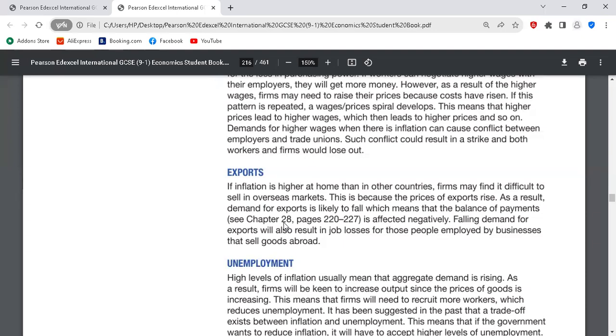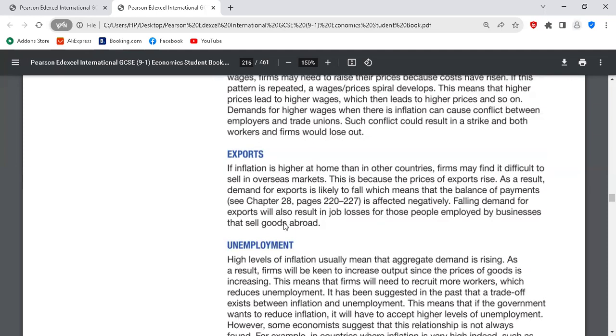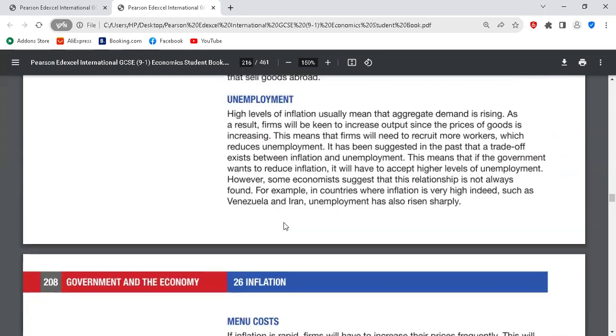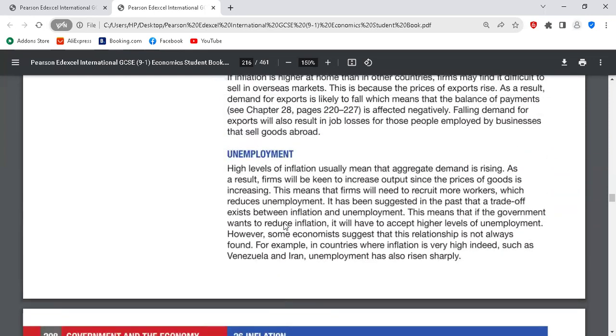Okay, clear. And this will reduce your balance of payments. Your balance of payments would fall. Clear. And this might lead to unemployment. So it's linked, Mr. Yes, they're linked. Inflation and unemployment. Yes.